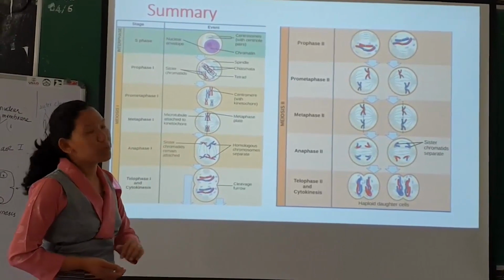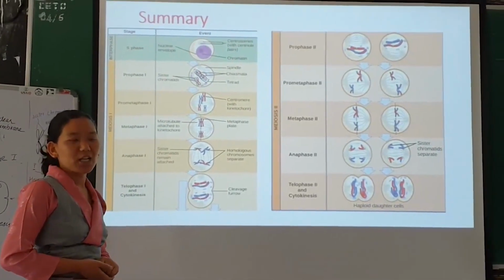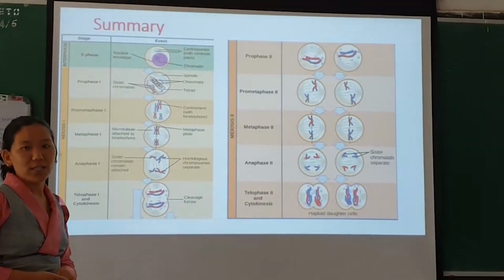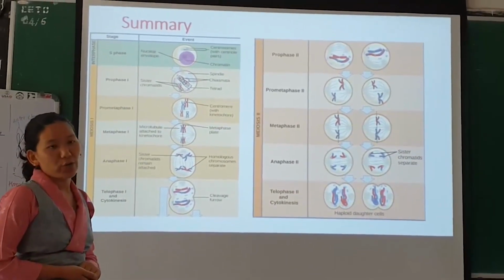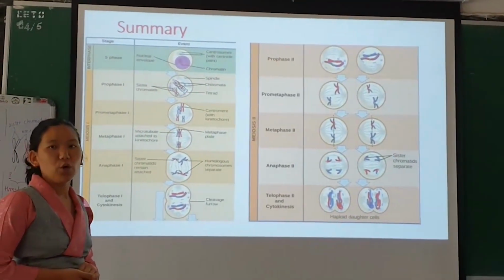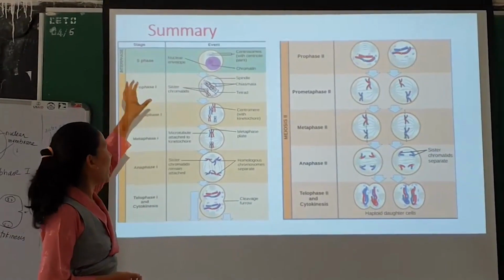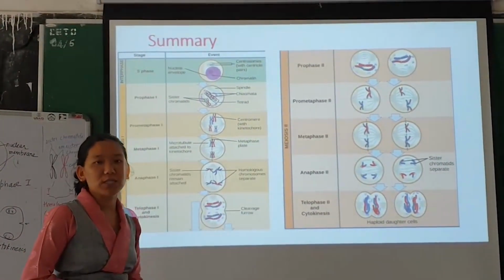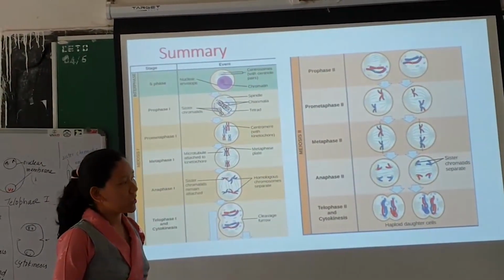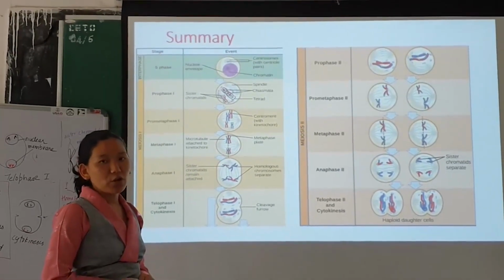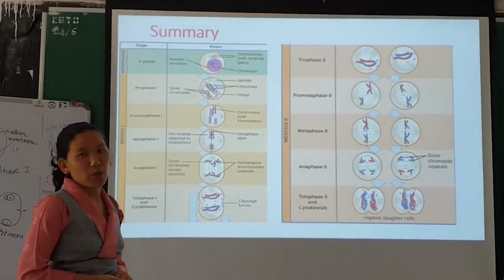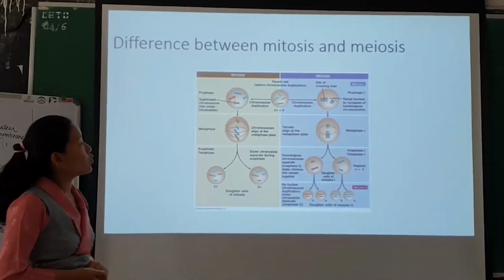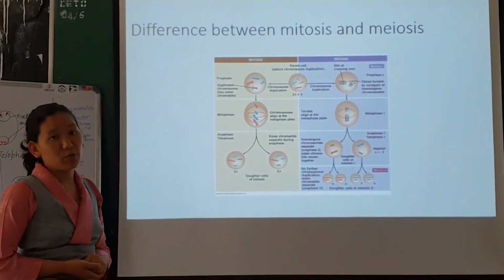So this is the overall picture of meiosis, where a parent cell forms 4 daughter cells, and the main thing to look at is the reduction in the chromosome number. A diploid parent forms haploid daughter cells, and the genetic composition of the haploid daughter cells is not the same as that of the parent. There is a reduction. Now let us look at the differences between mitosis and meiosis.